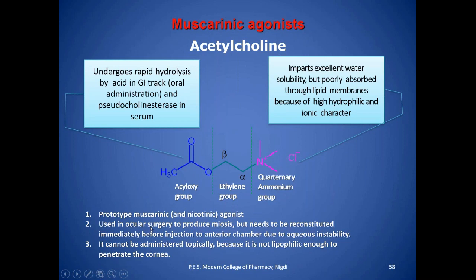Then, these are the properties of acetylcholine. It is a prototype of a muscarinic and nicotinic agonist, used in ocular surgery to produce miosis, but it needs to be reconstituted immediately before the injection into the anterior chamber due to aqueous instability, and is generally used in glaucoma. So it cannot be administered topically, because it is not lipophilic enough to penetrate through the cornea. That's why we have to give it by injection.